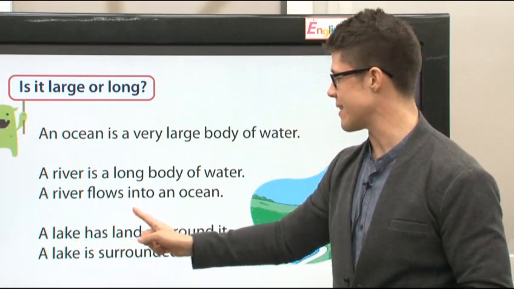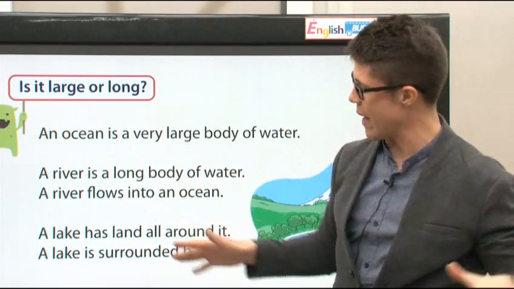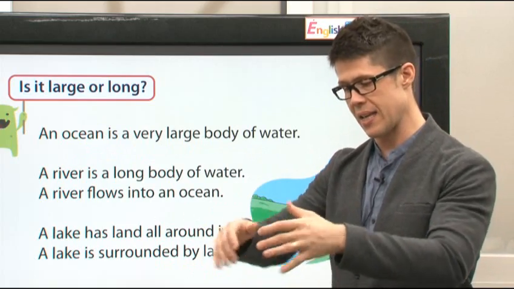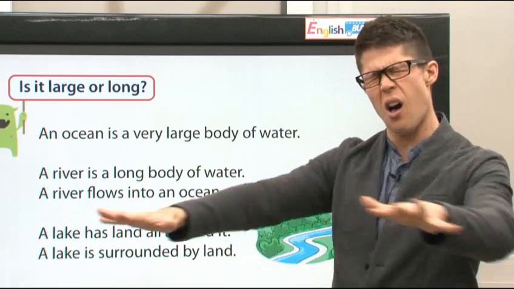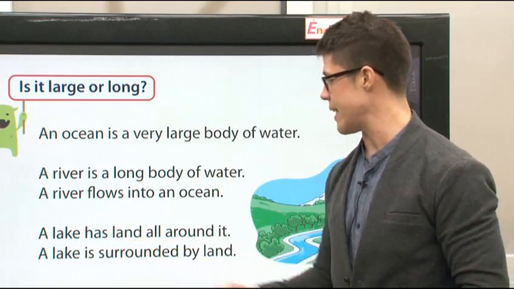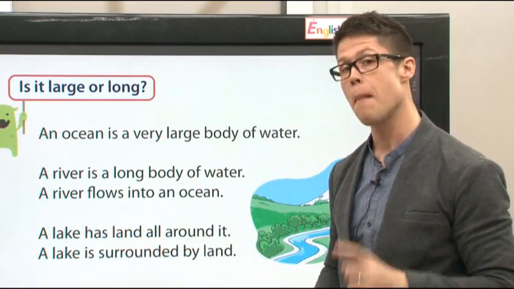A lake has land all around it. Okay? Here's the lake. Here is the land. A lake has land all around it. A lake is surrounded by land.